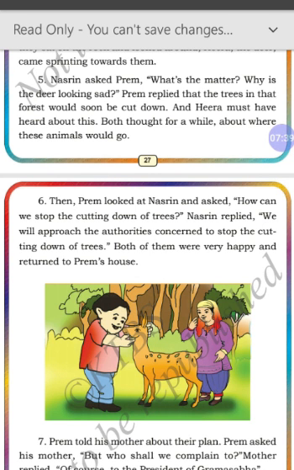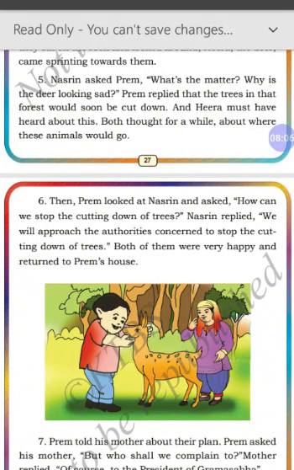Now let's explain the paragraph. Then Prem looked at Nazreen and asked, "How can we stop the cutting down of trees?" Now Prem is worried about the cutting down of trees and is asking Nazreen, "How can we stop the cutting down of trees?" That means how to prevent the cutting down of trees.